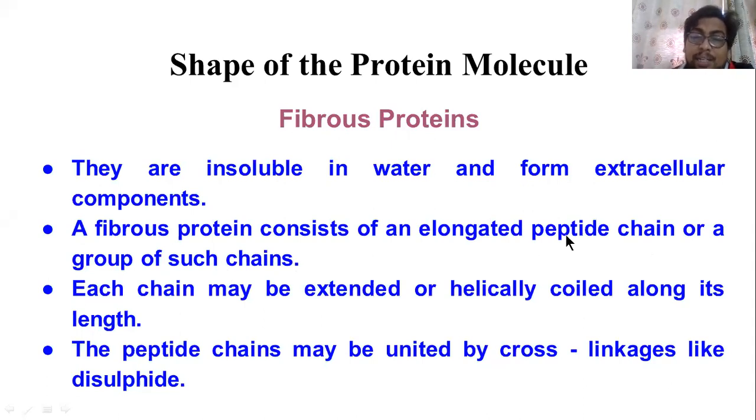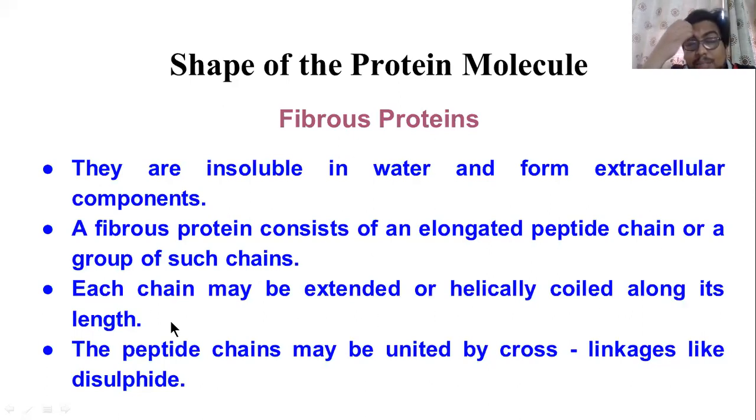Okay, maybe a single chain may be present, or there may be many groups of chains, uniting all the amino acids, and it forms an elongated peptide chain. Each chain may be extended or helically coiled along its length. I have already shown you the picture of fibrous protein. It may be an extended structure, or it can be a coiled structure.